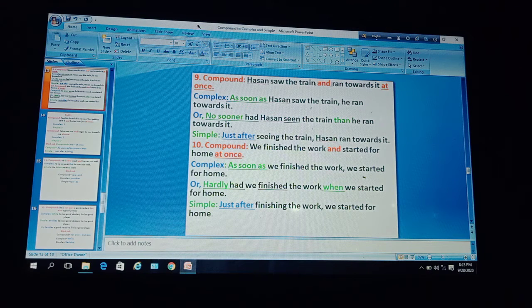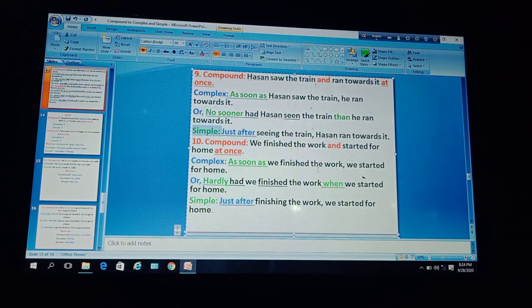These two clauses are joined with and, so it is a compound sentence, and here is the presence of add-ons in this compound sentence. Now you have to make it complex and then simple.